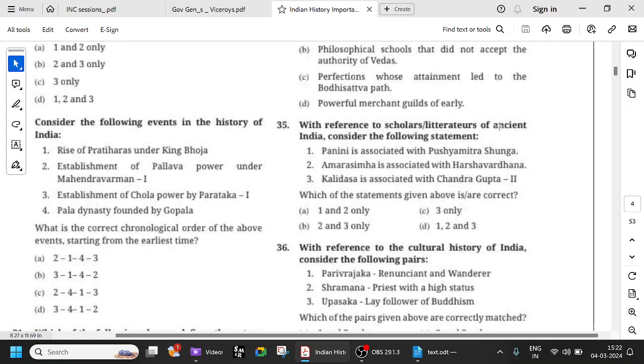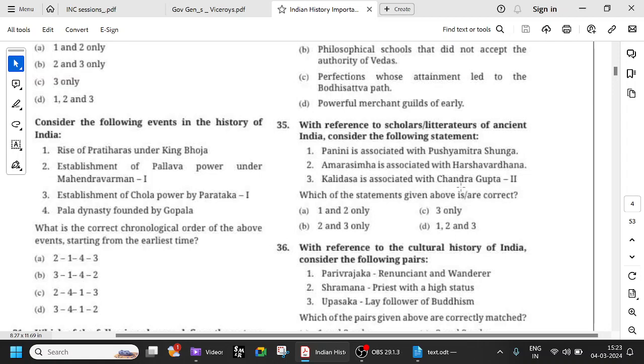So, with reference to the scholars and literatures of ancient India. Okay, so ancient India, you can say Chandragupta and all these things. Kalidasa, they belong to the Navaratnas of the Gupta Empire, more specifically Chandragupta II. It was around the period of Chandragupta II only. I think Fa-Hien also visited. That's also important. And we had the Navaratna concept. Kalidasa literature, and you had Dhanvantari medicine, and you had Shanku geography, and you had Aryabhatta, Brahmagupta, all these things, mathematics, etc. So all those are very important Navaratnas of the Gupta Empire.